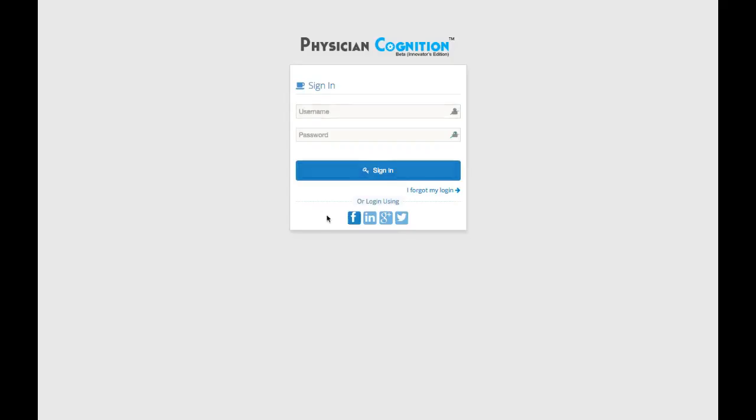In the beta platform, you can log in using any of your social media credentials. If you've received an invitation from an existing user, you can create your own username and password. If you log in with one form of ID and try to switch to another, we'll connect your accounts. Let's log in with LinkedIn and go to the main page.